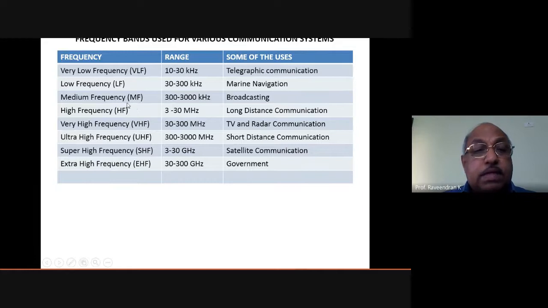But you have to understand well this frequency, that is TV and radar communication. It is very commonly used nowadays. Then satellite communication, because that is very important. Okay, then this extra high frequency is especially meant for governmental purposes, communication for some hotlines of the governmental matters and all this. Okay, so that is for these particular frequency bands used for different purposes here.